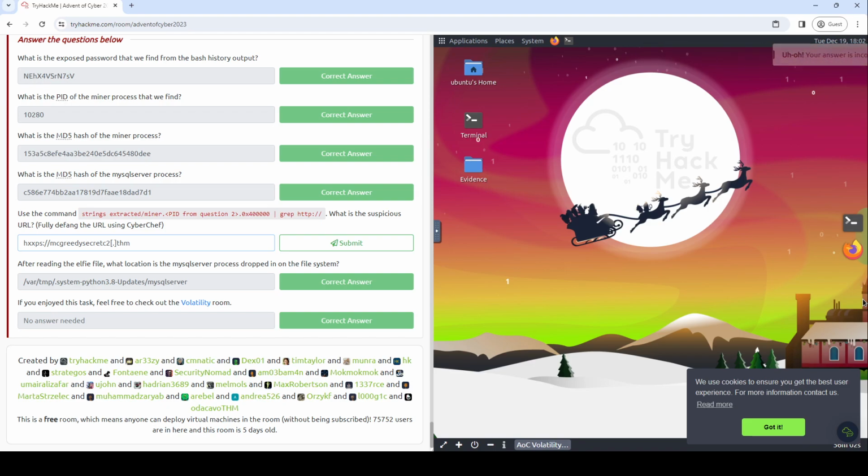I'm pretty sure I did it right, but there might be like one small character that I'm missing or something. I'm looking at the thing one more time. http://McGreedy secret c2.thm. Yeah.